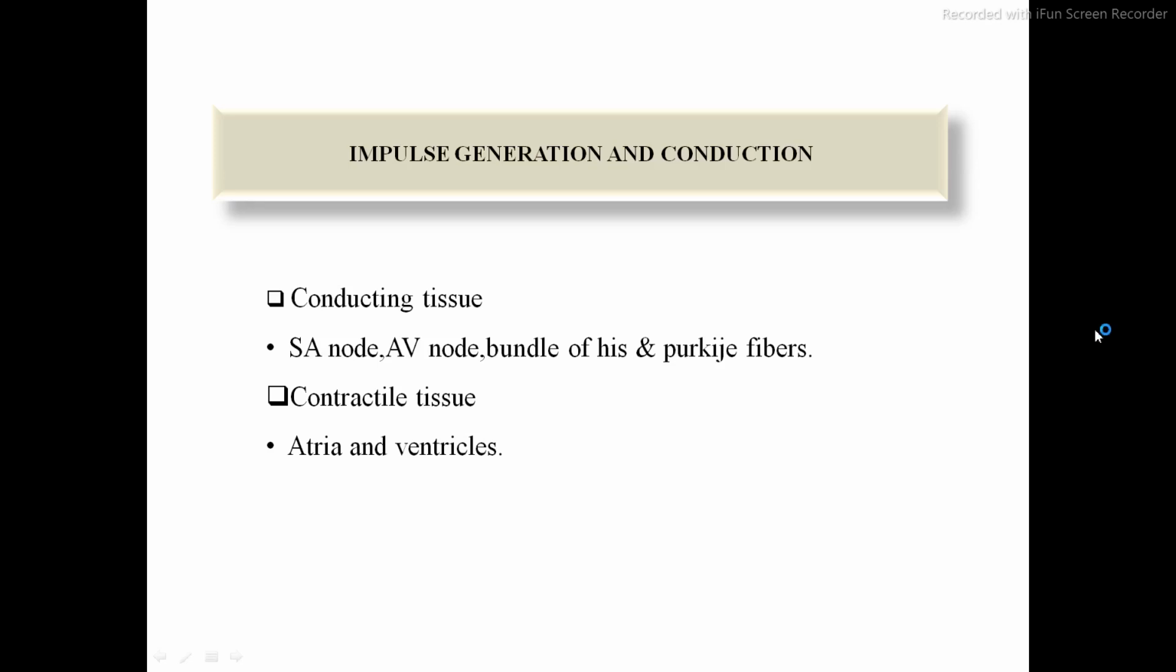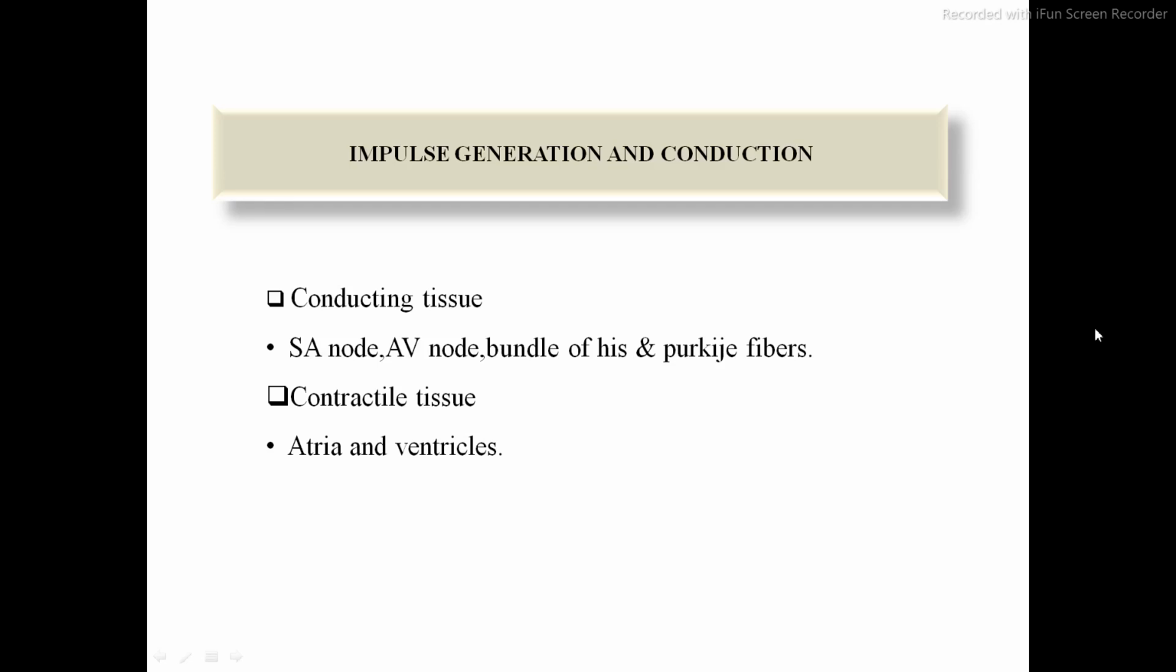And which are the conducting tissues? That is the SA node, AV node, bundle of His, and the Purkinje fibers. These are the conducting tissues, from which the impulses are passed. The SA node is our pacemaker, which generates the impulse. From the SA node it passes through the AV node, from the AV node to the bundle of His, and from the bundle of His to the Purkinje fibers.